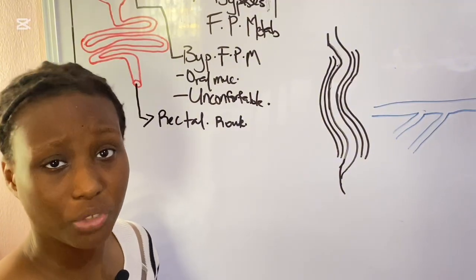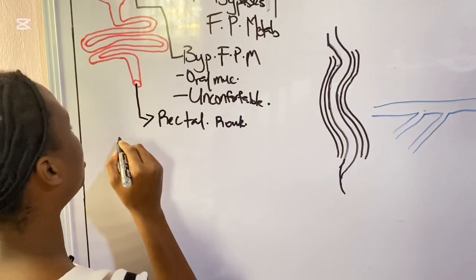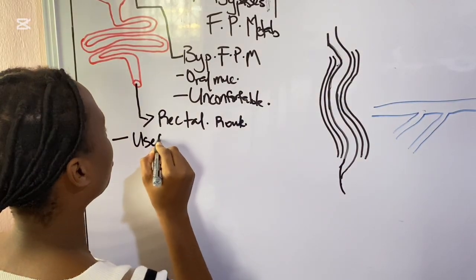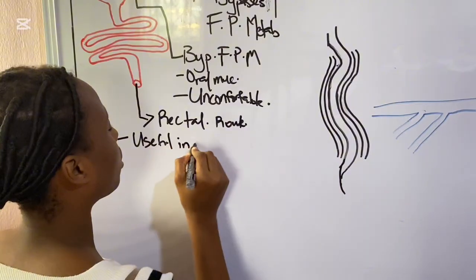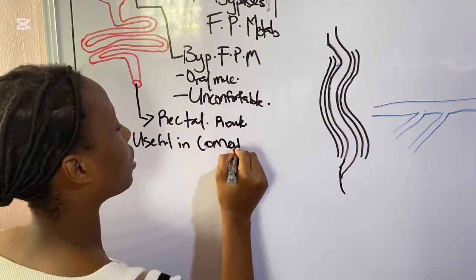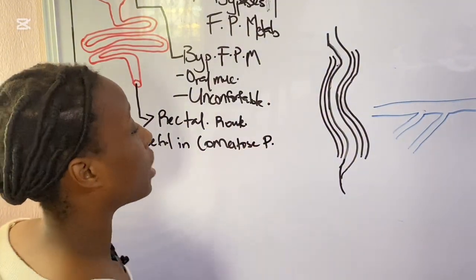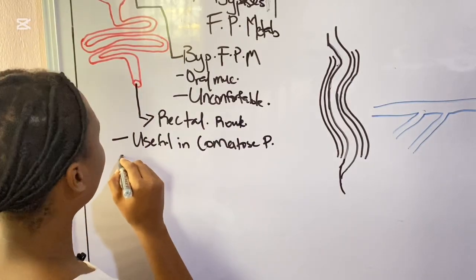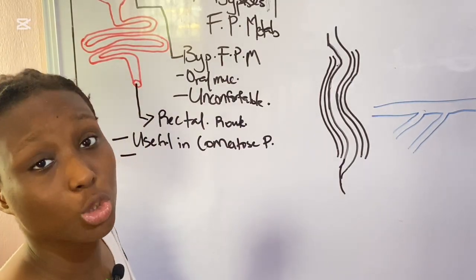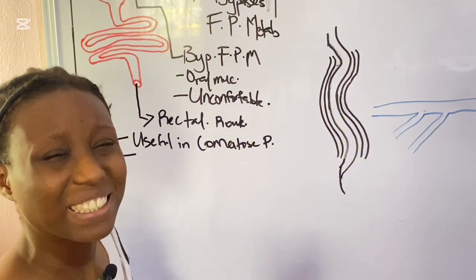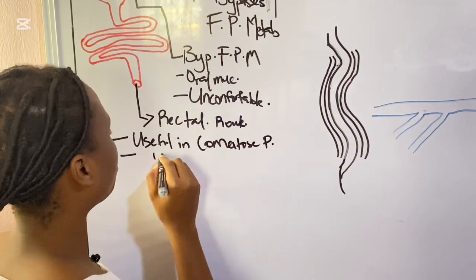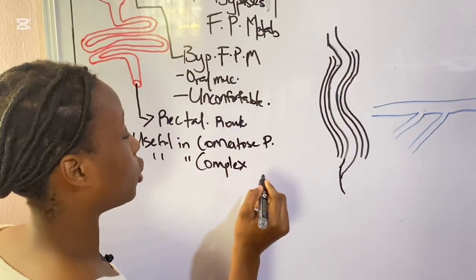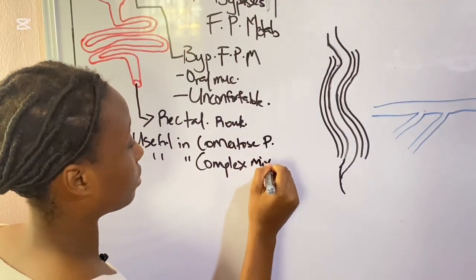Some of the advantages of this rectal route is that, number one, it can be used in comatose patients, because a comatose patient cannot swallow. It is also useful in complex drug mixtures or if the substance is irritating.